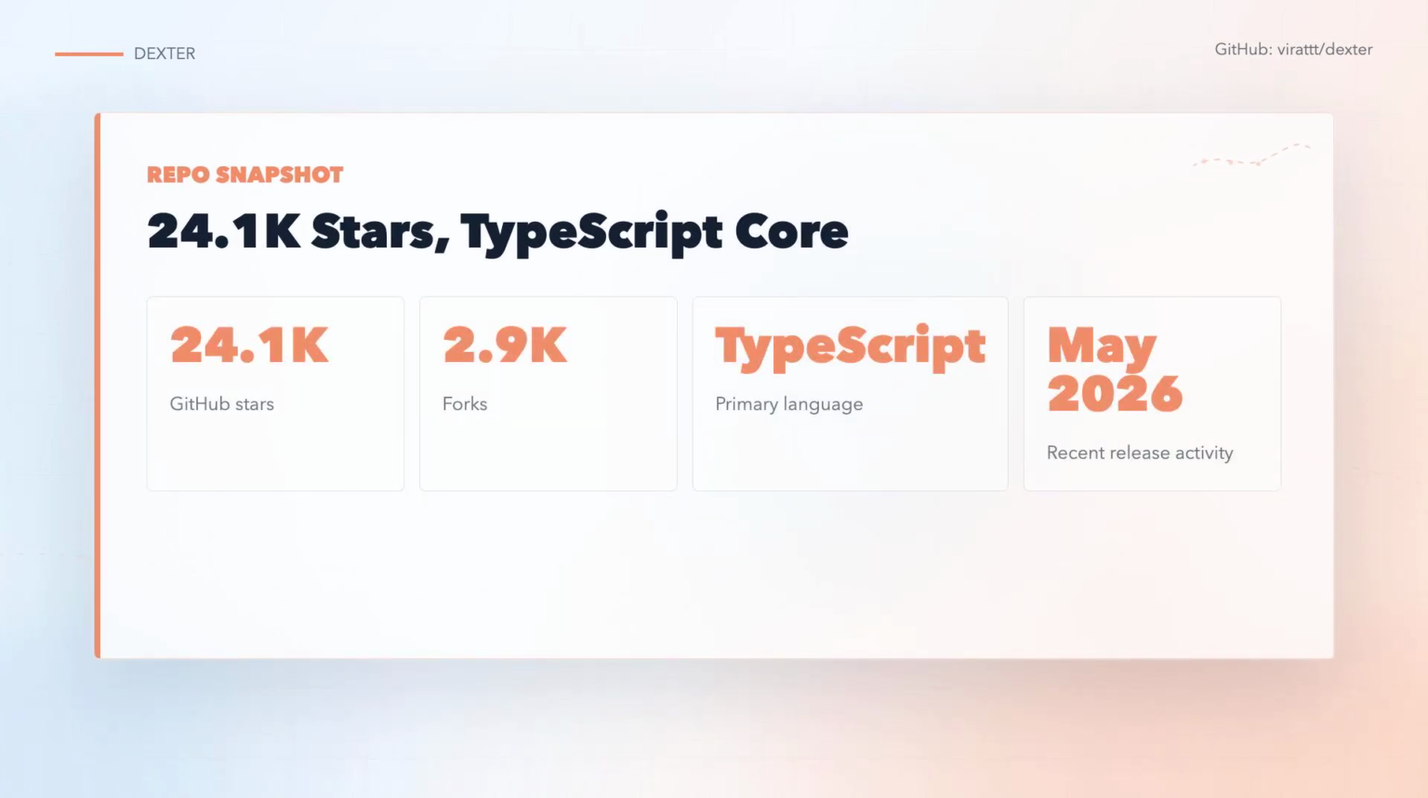The repo is getting real attention. GitHub shows 24,079 stars, 2,935 forks, TypeScript as the primary language, and 152 watchers. The default branch was pushed on May 2, 2026, and the latest GitHub release is v2026.5.1 from May 1. The package file on main already lists version 2026.5.2. That is a lot of activity for a repo that was created in October 2025.